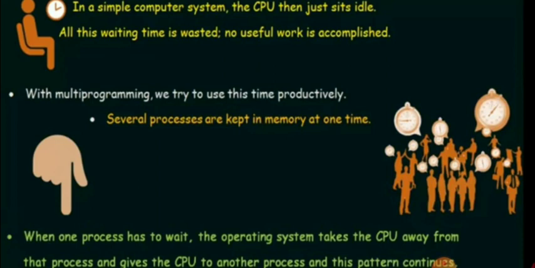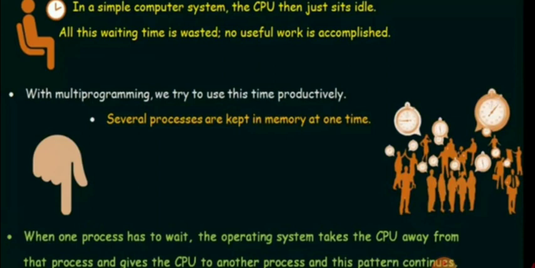Several processes are kept in memory at one time. So now they keep all the processes in the ready queue in memory. If one process moves to the waiting state, the CPU or the scheduler will move to another process, the second process, which resides in memory.